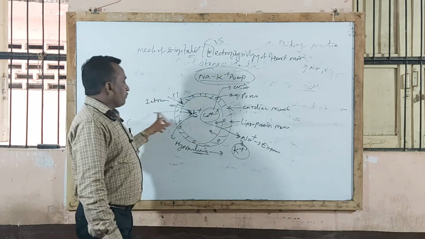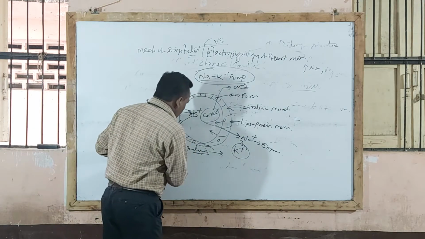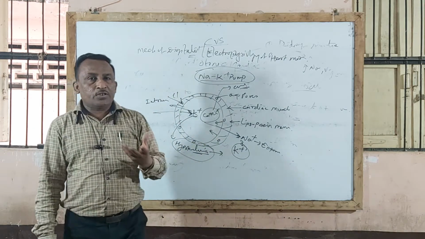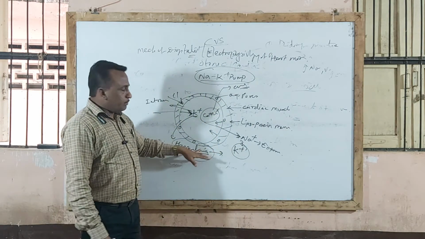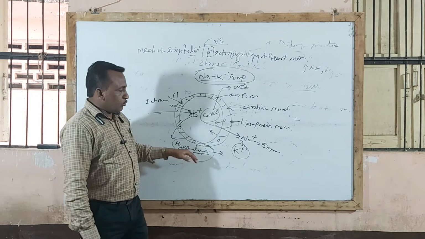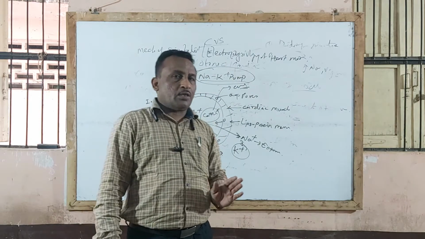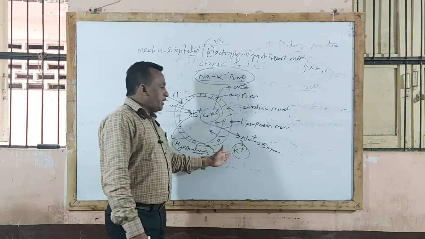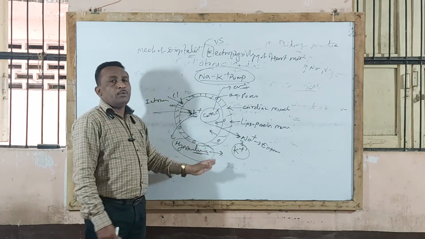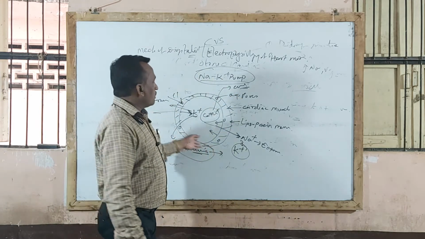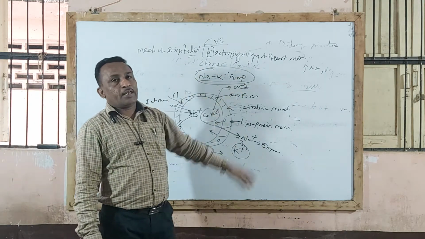At the same time, potassium entry is inhibited, that produces hypokalemia, and this hypokalemia is very dangerous to the patient. The major side effect of digitalis is hypokalemia, and to overcome this, it is always supplemented with potassium chloride. So sometimes they will ask you the reason why potassium chloride is supplemented with digitalis or a cardiotonic drug. The reason is to overcome the hypokalemia effect. So this is regarding the mechanism of action of digitalis or electrophysiology of cardiac tissue.